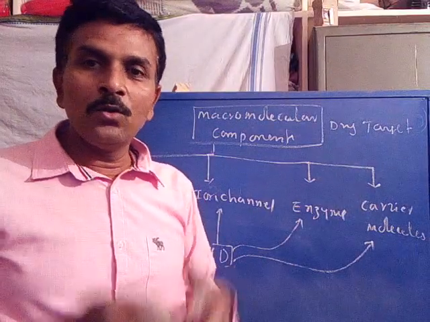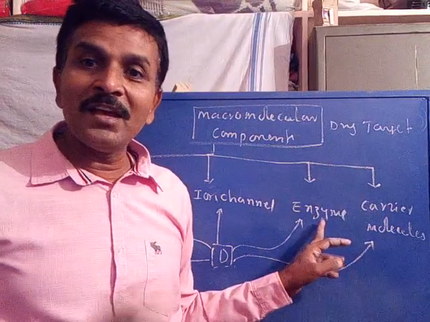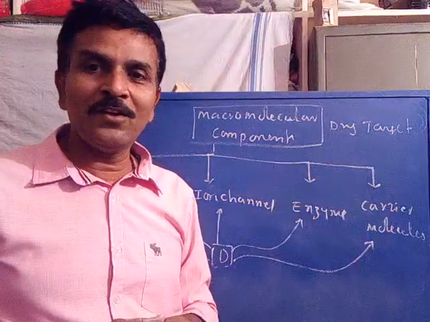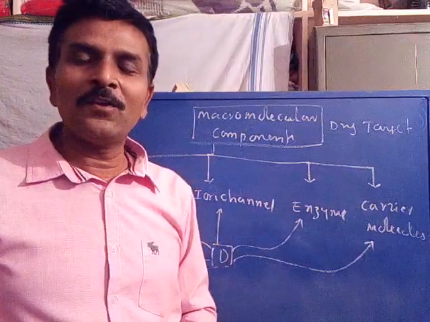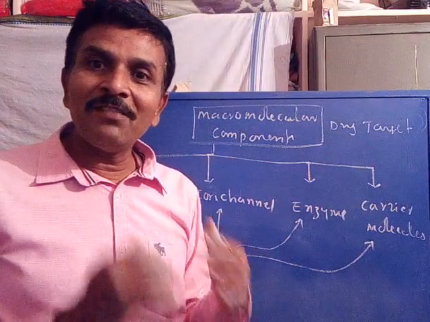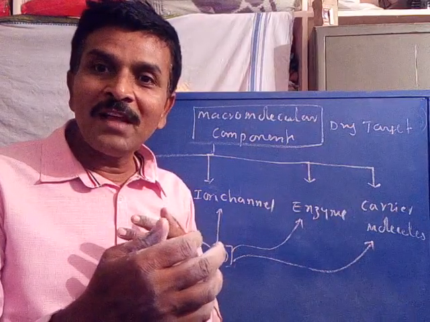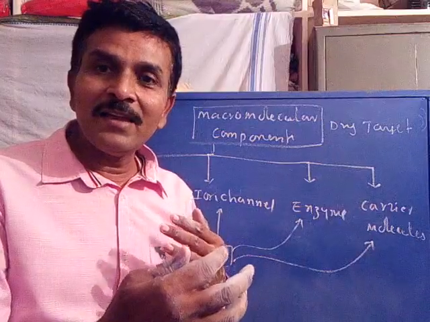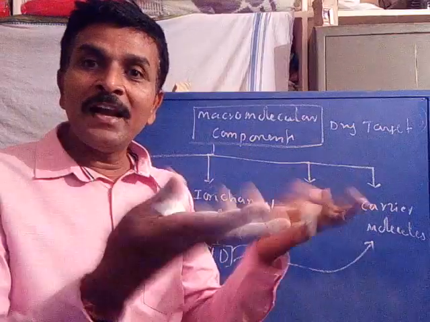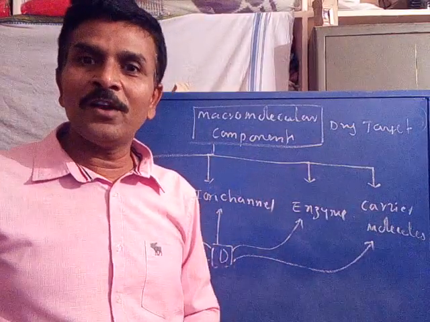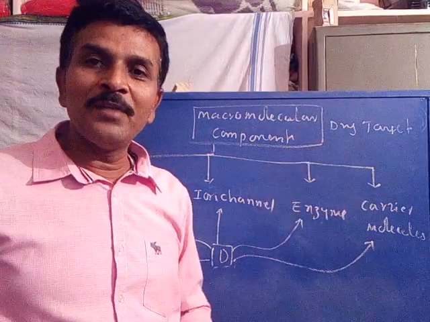Just now we discussed that during the growth of a microorganism, many enzymes are involved. Without enzymes, there is no growth of the microorganism. So to inhibit the growth of an infective microorganism, the prime target for the drug action is the enzyme. So some kinds of drugs bind with the enzyme and inhibit the enzymatic activity, thereby preventing the process of growth of the infective microorganism and relieving the disease caused by it. So some drugs bind with the enzyme in order to relieve the disease.